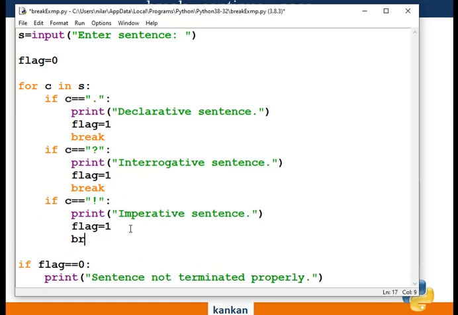Now we have used a break statement here, but this is not required because you have reached the last line, the end of the for block. Okay, clear? So this is our program to find out whether the sentence is a declarative, interrogative or imperative sentence. Now execute it. If there is an error, we need to modify it.